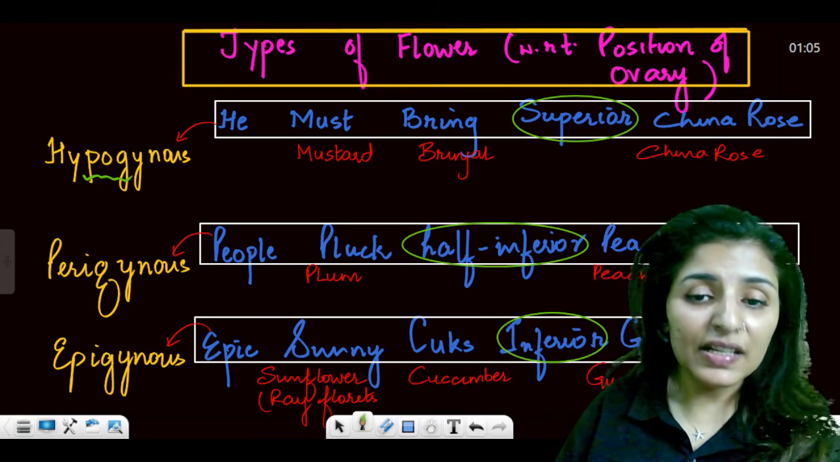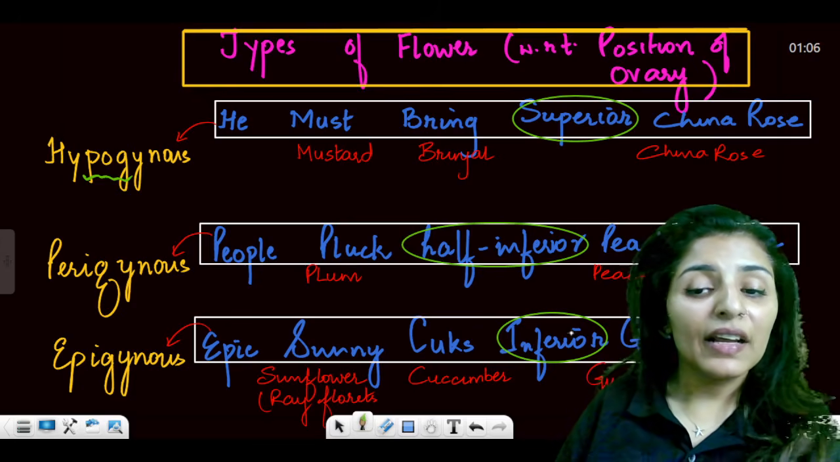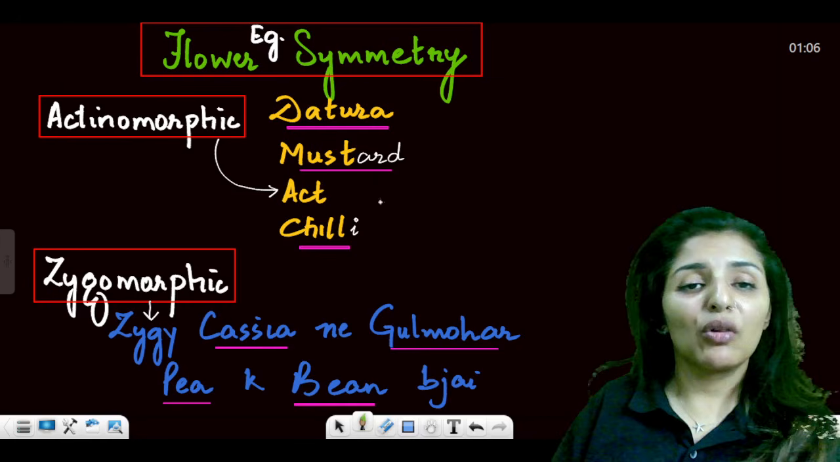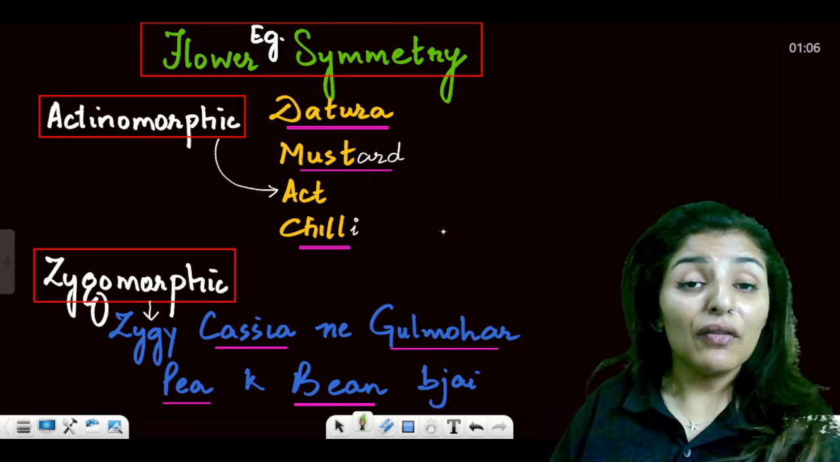Remember the ray florets. Cook's is for cucumber. It has inferior ovary. And then another example is guava. Now moving on to the examples of flower symmetry.